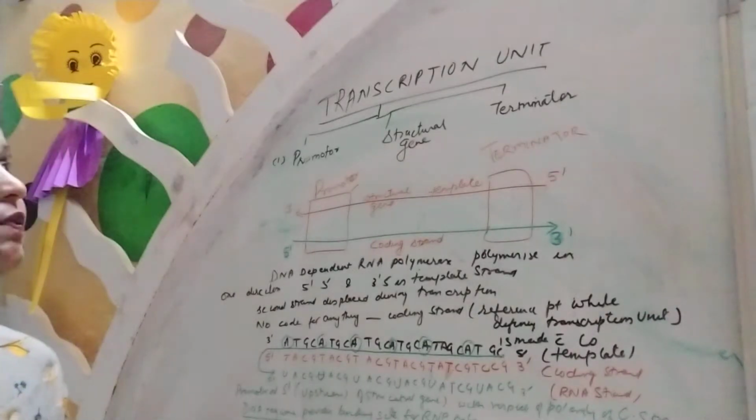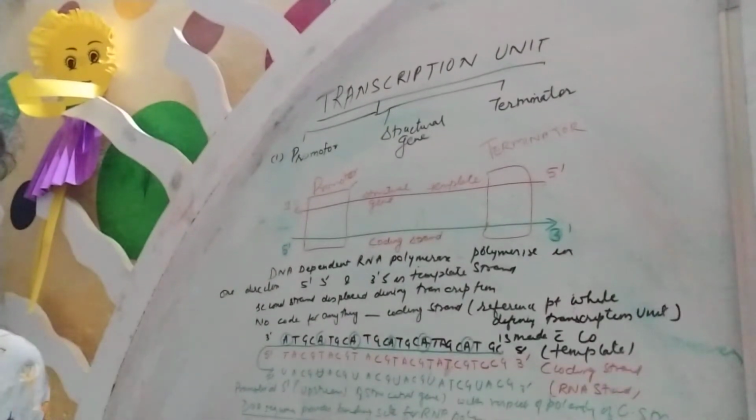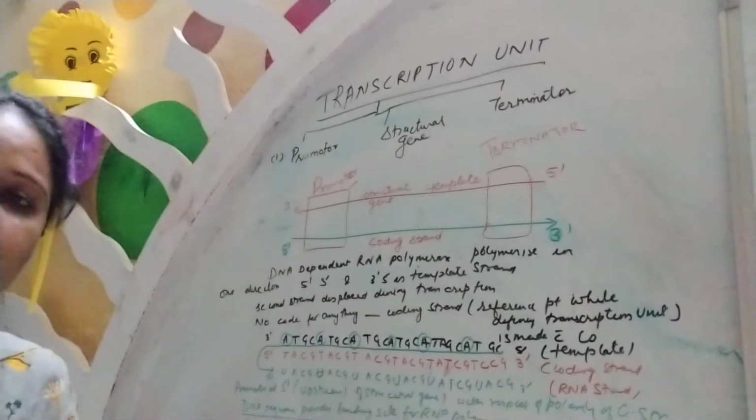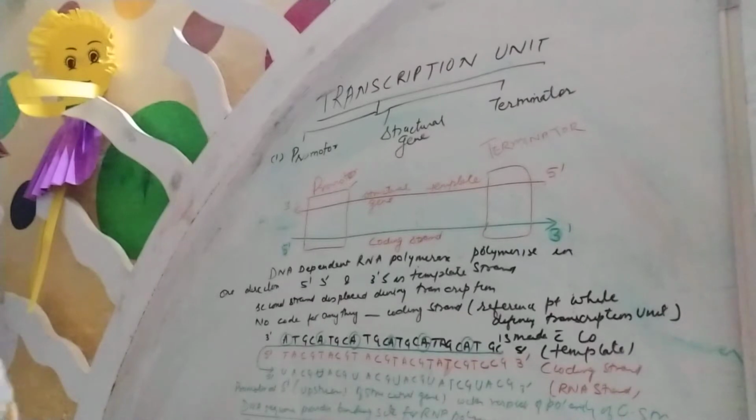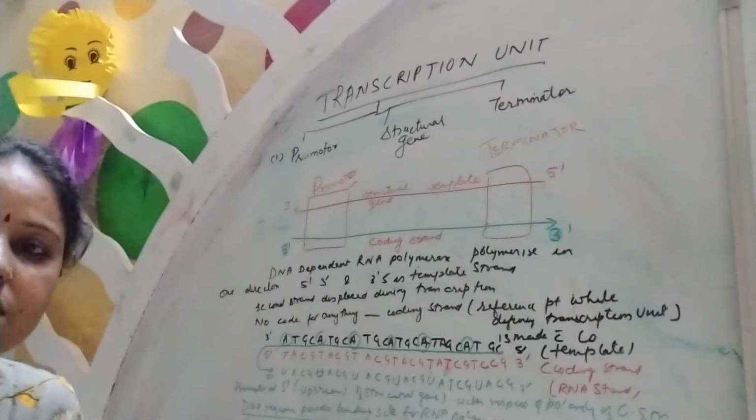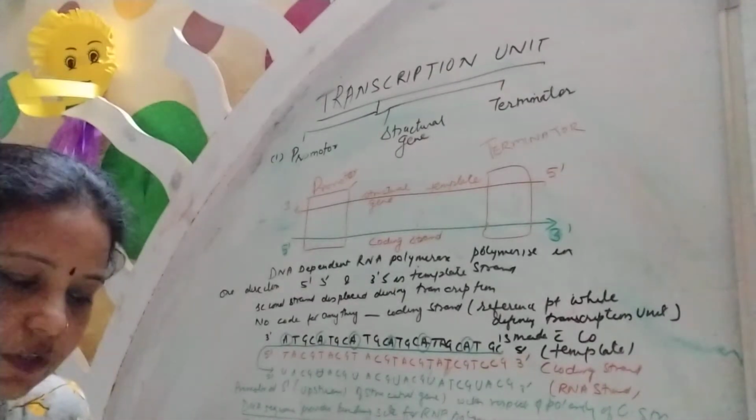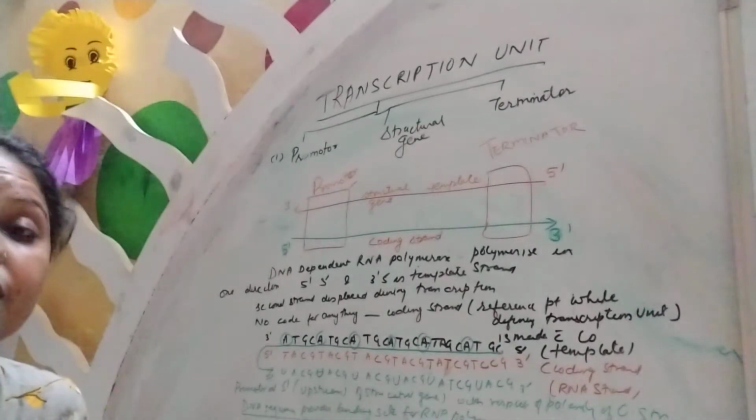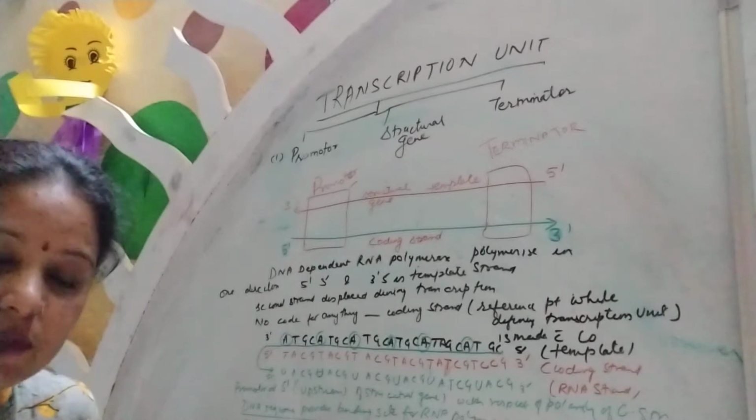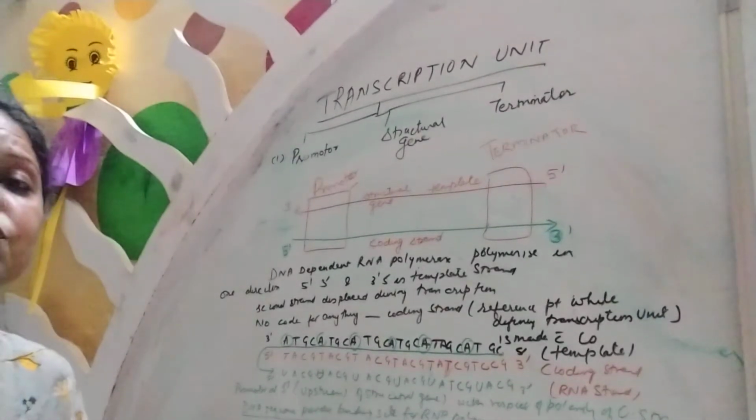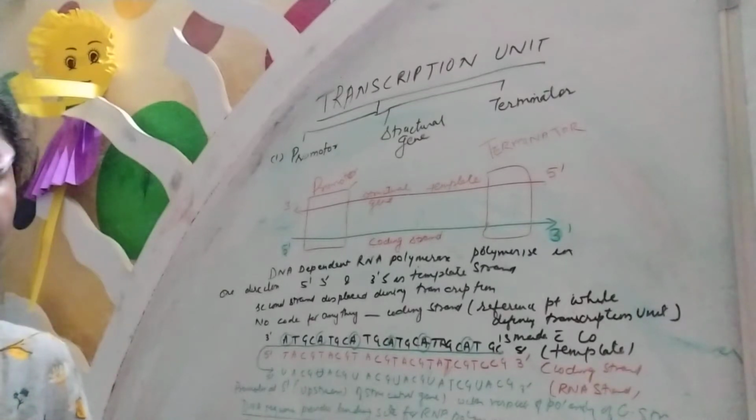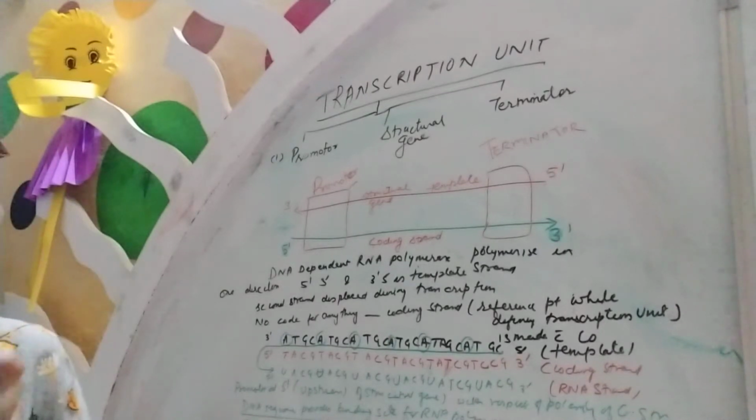So hello children, today we will start the next topic. The name of the topic is transcription. Yesterday I gave a little intro regarding transcription. As you all know, transcription is the transfer of genetic information, the process of copying genetic information of DNA from one strand of DNA to the messenger RNA. That means the copying of DNA to RNA is known as transcription.